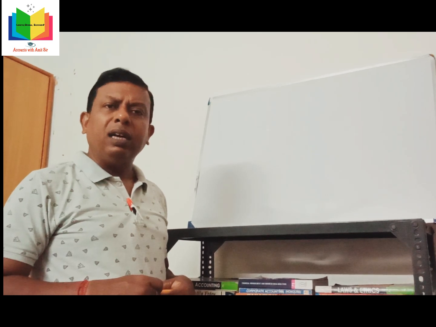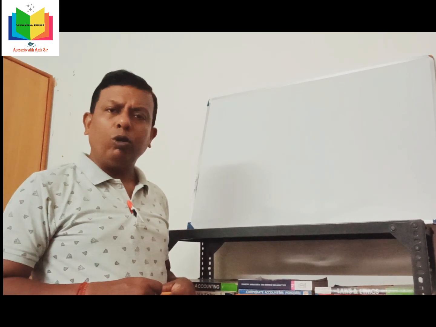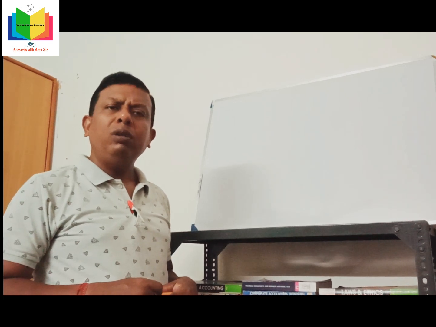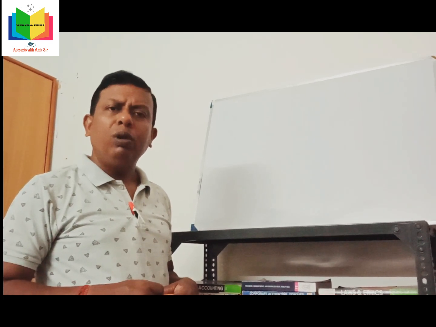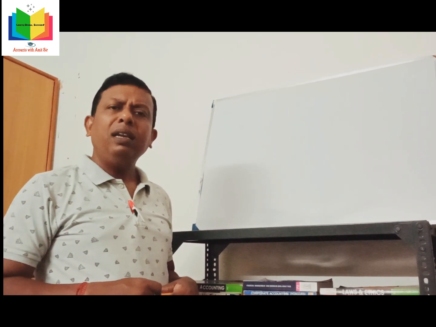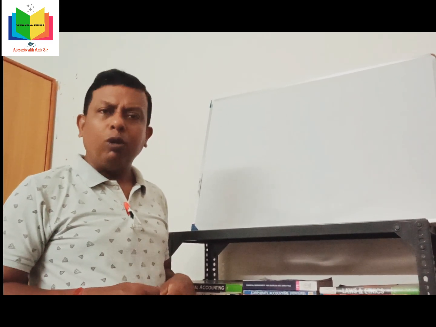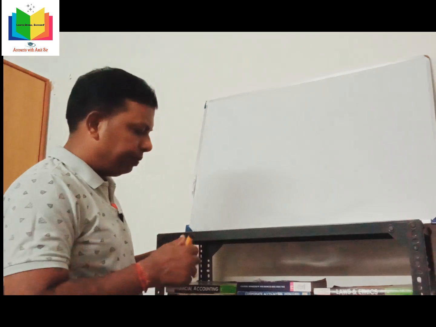Today I discuss income from house property. Please hurry up and note down the very important formula about income from house property, to find out the gross annual value, net annual value, and then the computation of income from house property.